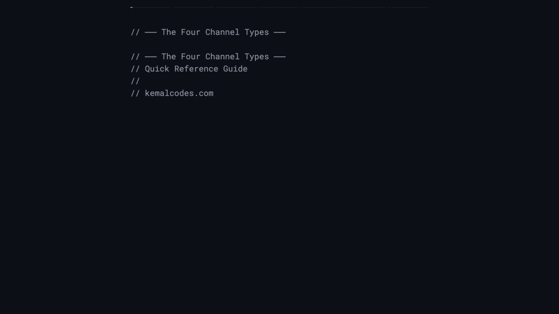In the previous tutorial, we learned async programming with Tokio. Now we dive deeper into channels, the primary way async tasks communicate with each other. Let's break it down.